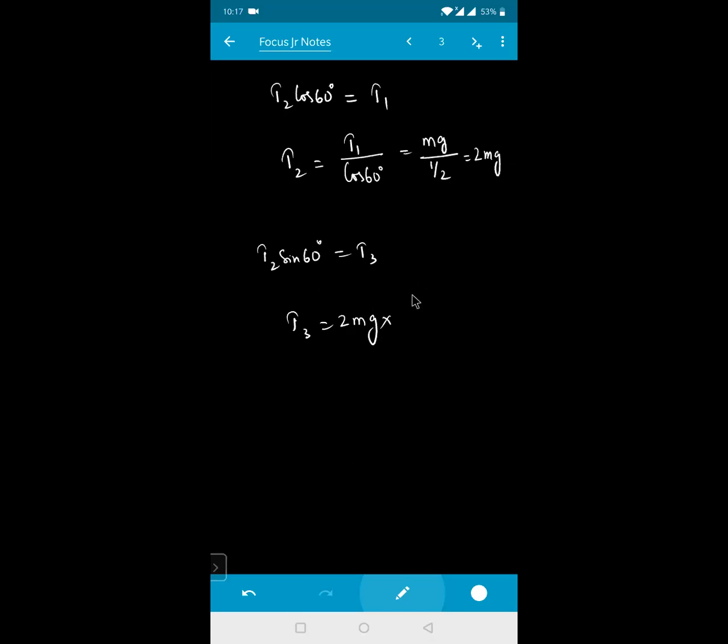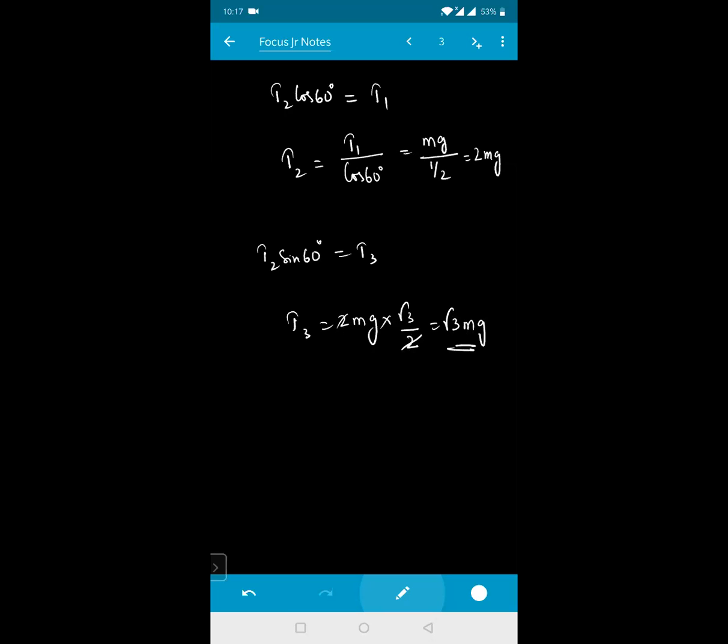What is the value of sine 60, beta? √3/2. This two will get cancelled. So the answer is how much for me? √3 times of your mg.